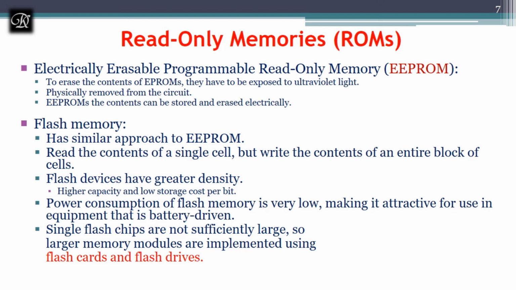The disadvantage of the flash drive with respect to hard disk is their cost per bit. If you are going to buy an SSD hard disk, it is too costly compared to our regular hard disk. A 512 GB SSD hard disk will cost around 6,000 odd right now, compared to a 2 TB hard disk, which will cost hardly 4,000. So this is the major difference with respect to cost. But with respect to speed, flash drives are too fast.